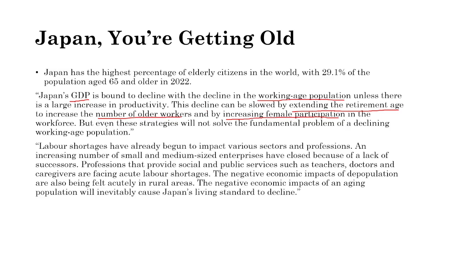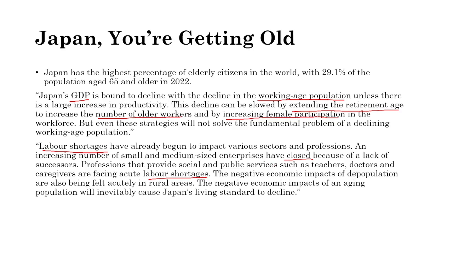Another excerpt from that article: labor shortages have already begun. That's a very significant thing in various sectors. We see an increasing number of small and medium-sized enterprises have closed, so businesses are shutting down because of a lack of successors. Professions that provide social and public services like teachers, doctors, and caregivers are facing labor shortages. These are very specialized fields.